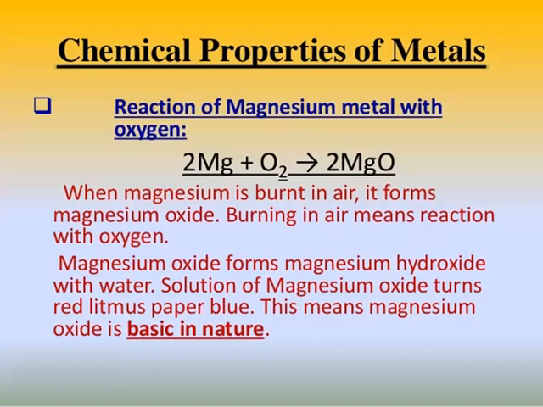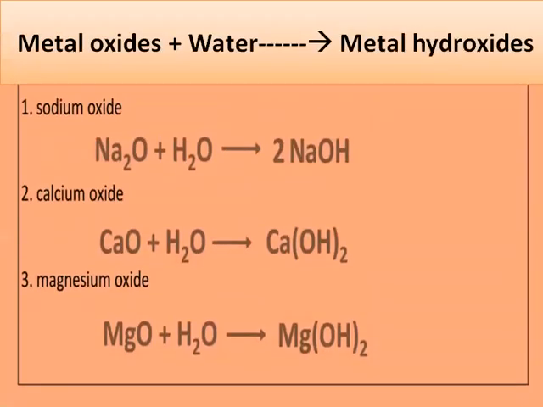Some of the metal oxides are soluble in water, whereas most of the metal oxides are insoluble in water. Sodium oxide reacts with water forming sodium hydroxide. Calcium oxide reacts with water forming calcium hydroxide.